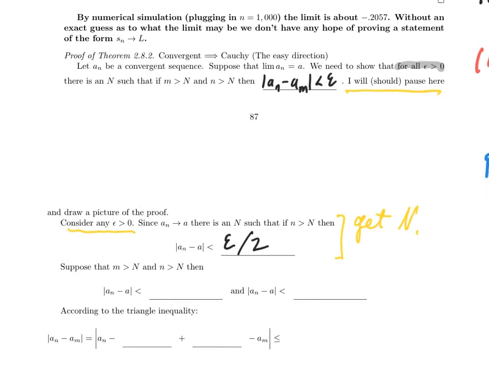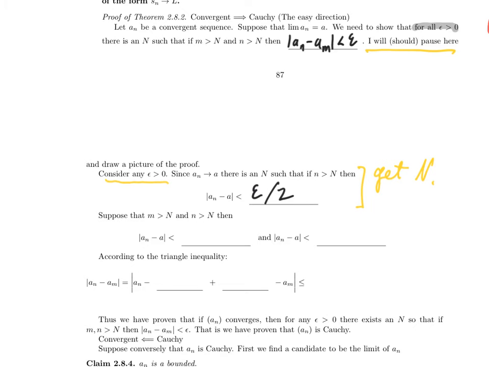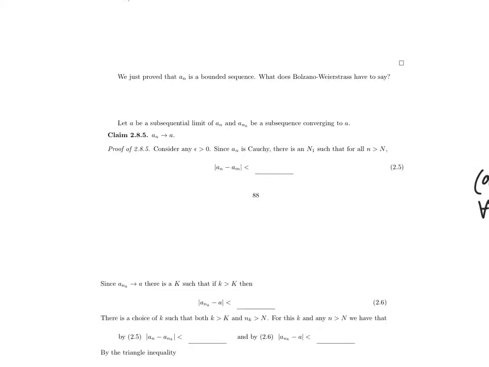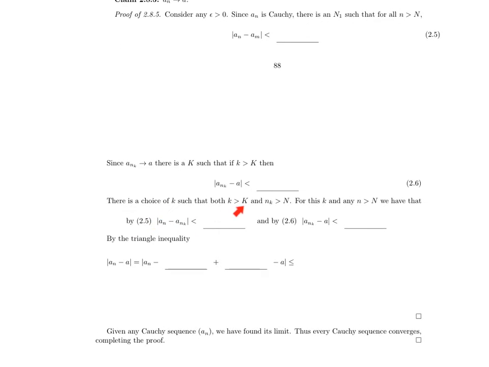We've gotten our choice of big N. Next, I need to show that something is true whenever little m is bigger than big N and little n is bigger than big N. So let's suppose that little m is bigger than big N and little n is bigger than big N. Then, because little m is bigger than big N, this inequality holds for little m.